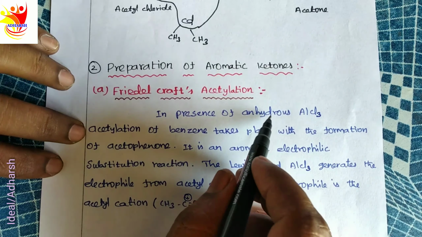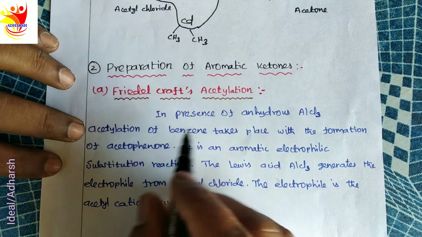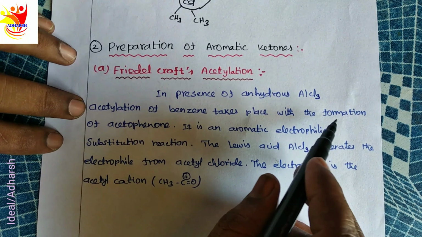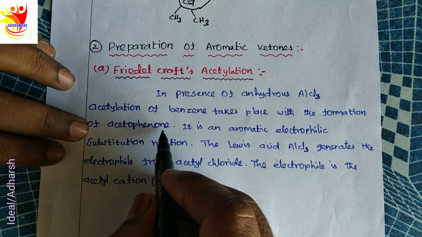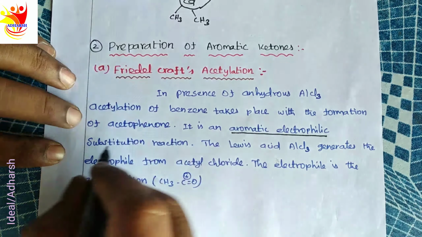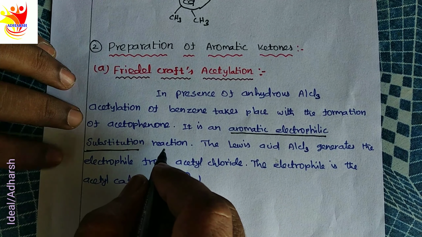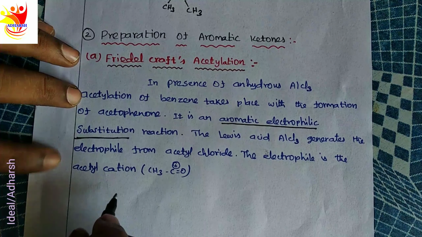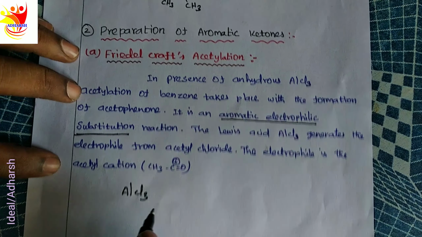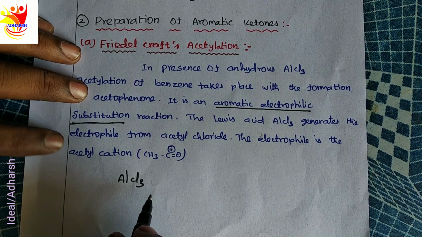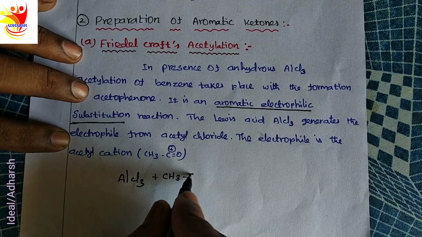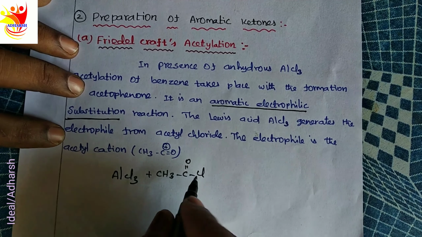In presence of anhydrous aluminum chloride, the acetylation of benzene takes place with the formation of acetophenone. It is an aromatic electrophilic substitution reaction. The Lewis acid aluminum chloride, AlCl3, generates the electrophile from acetyl chloride, CH3 C double bond O Cl.